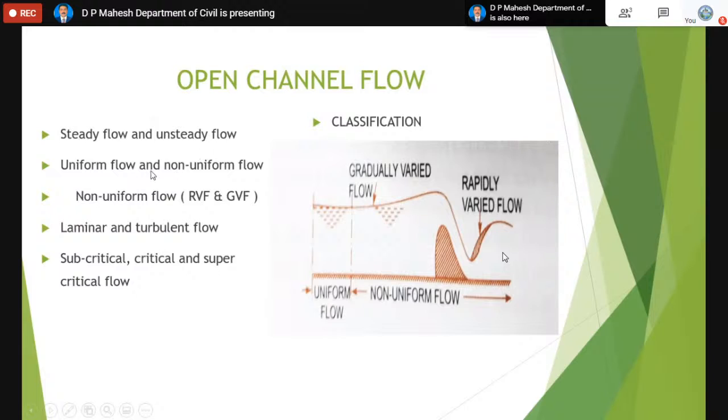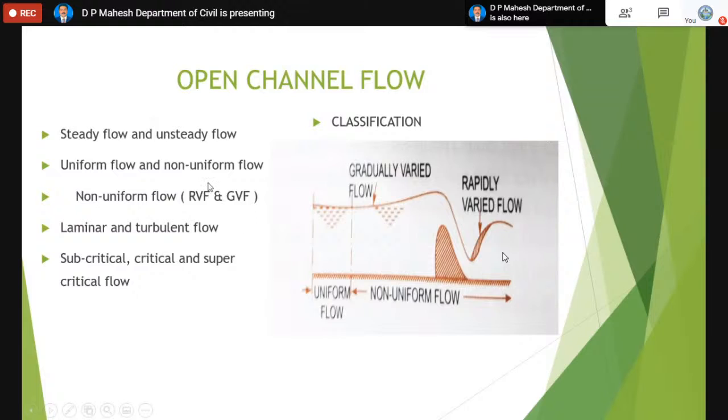So what is uniform flow? Uniform flow is one where, for a given length of the channel, the velocity, depth, cross-section area, and slope of the channel remain constant. If they are not constant, then it will be called non-uniform flow. Non-uniform flow is one where things keep changing. The velocity will not be constant, and the discharge will not be constant for non-uniform flow.